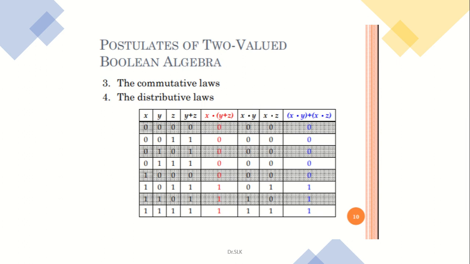Now by the distributive law, x dot of y plus z can be given as x dot of y plus x dot of z. Now you find x dot of y as well as x dot of z. You have to apply the multiplication rule, the dot operation, between x and z as well as x and y. When you find that and add both, you will see that the red column and the blue column are one and the same, which proves the distributive law.